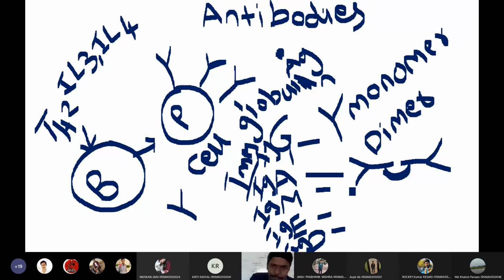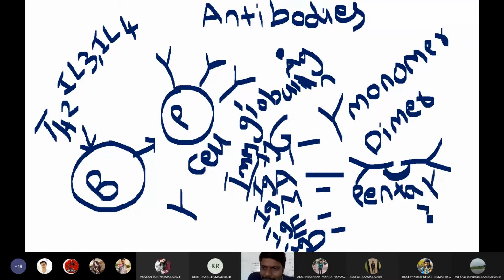Then we have IgM. IgM is the largest antibody and it is a pentamer. That means you already understood, right? Penta means how much? What is the number of penta? 5. Very good. So penta means 5. That means here we will have 5 antibodies together.